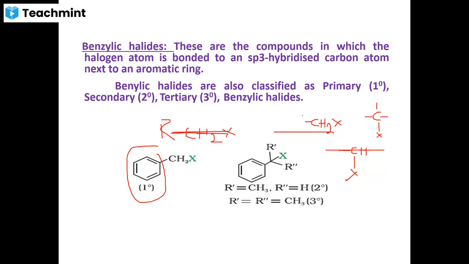Okay, in any alkyl halide, if there is an end CH2X, then it is primary, and this type is tertiary. If it is bonded to only two other carbon atoms of the chain, then it is called the secondary type of alkyl halide. Based on that, even benzylic halides have been classified as primary, secondary and tertiary types of alkyl halides. All these important things you are familiar with at PUC2 level.